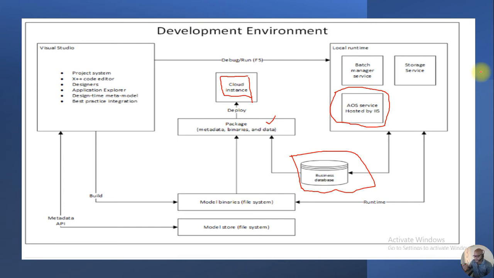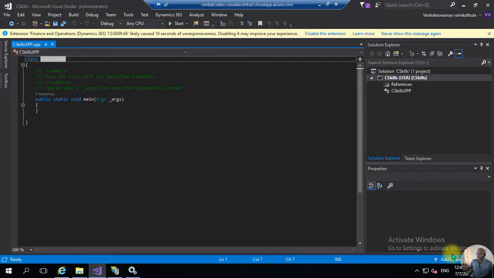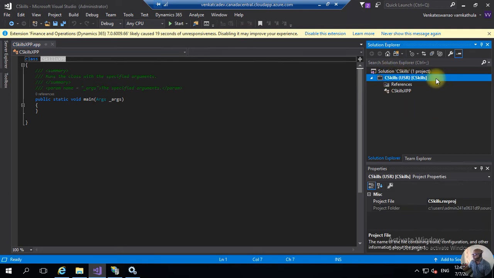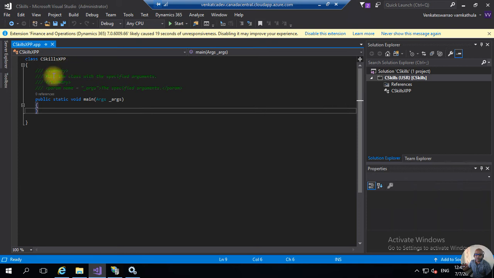Okay, I will open the development environment. As seen in the previous screen, it's a Visual Studio environment. It has the project system, and it has the X++ code editor. This is also a C# and ASP.NET related code editor only.